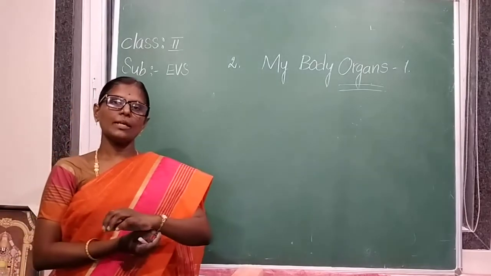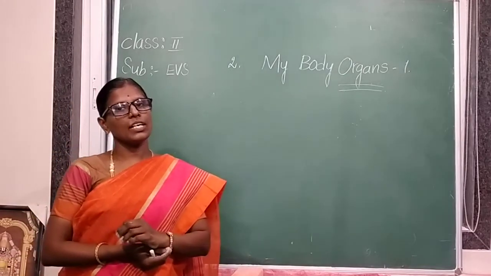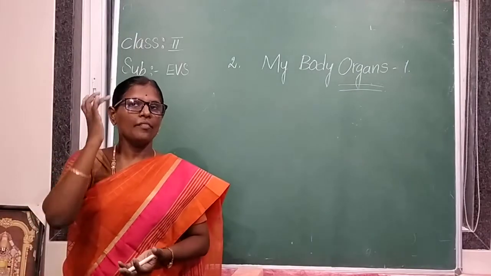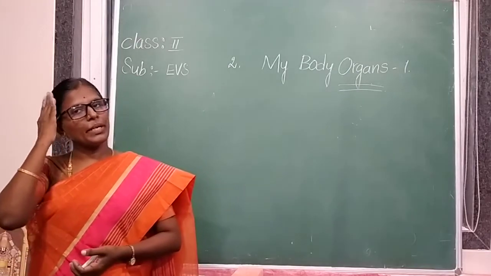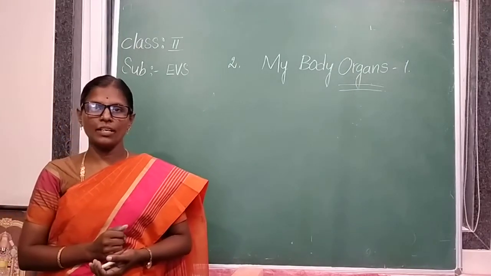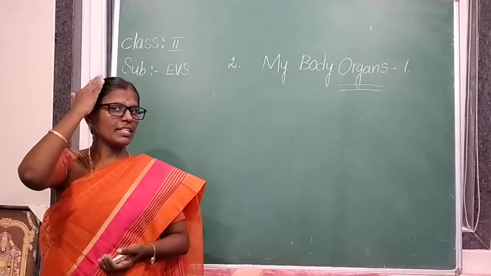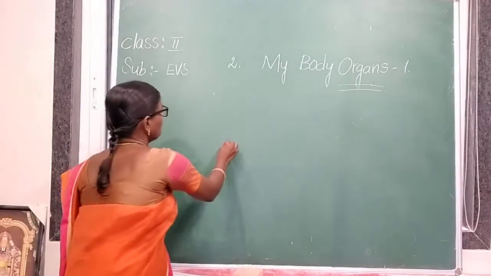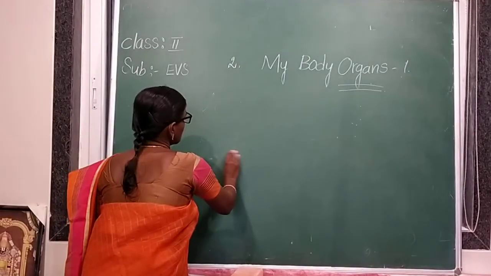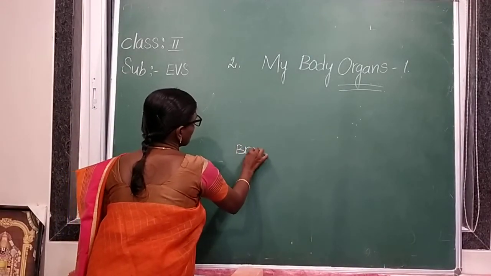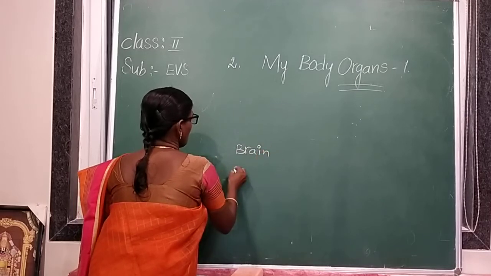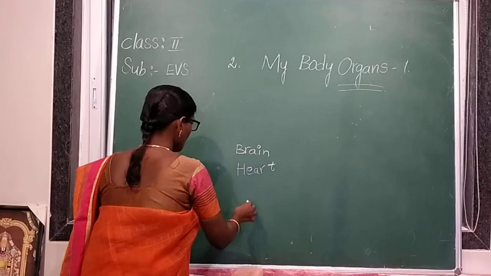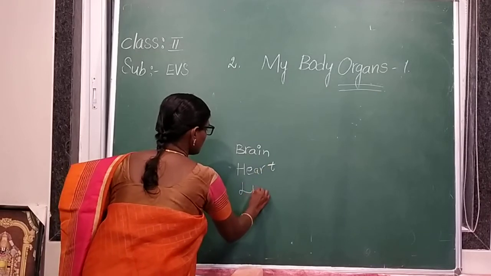In our body some organs we cannot see. Those organs are internal organs. For example, where is our brain? We cannot see it because it is present inside our head. Brain, heart, lungs.